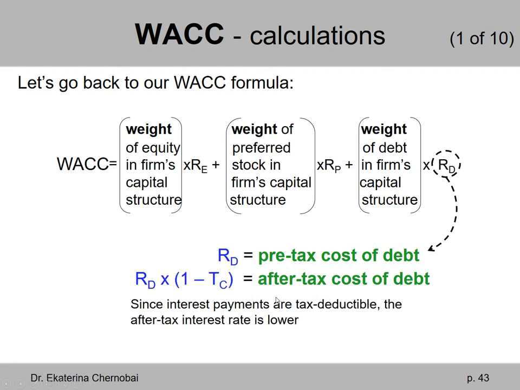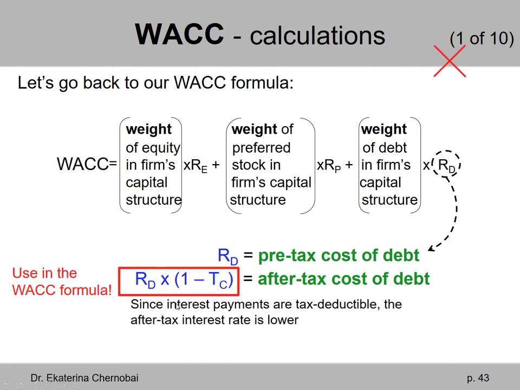There's something called after-tax cost of debt, where we take RD and multiply by 1 minus the corporate income tax rate, denoted by capital T subscript capital C. What we need to use in the WACC formula is actually the after-tax cost of debt.